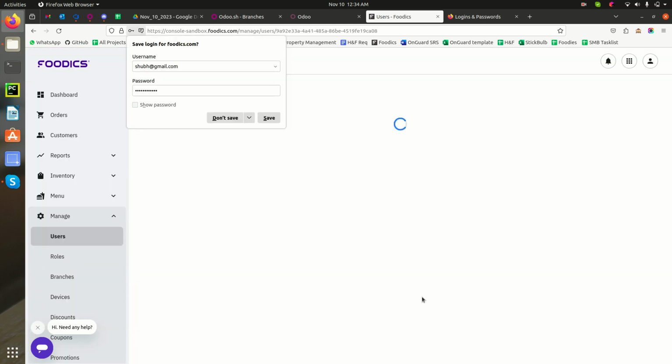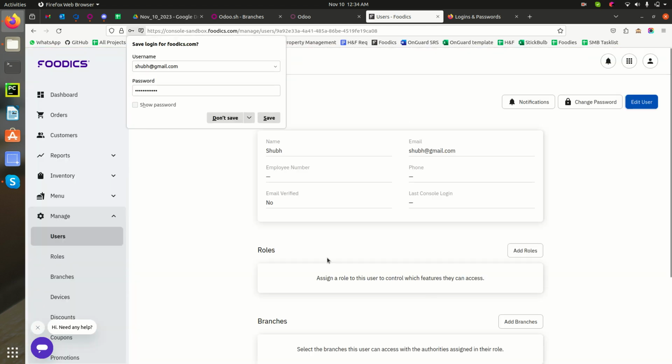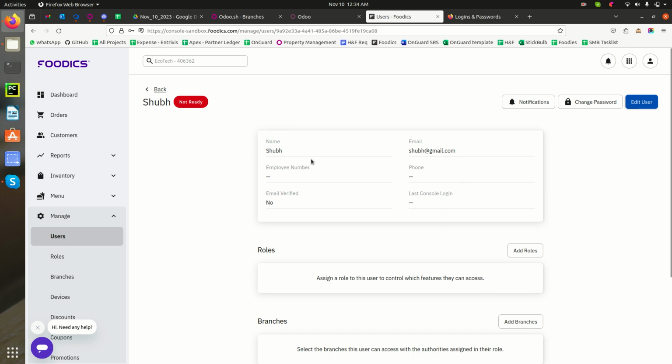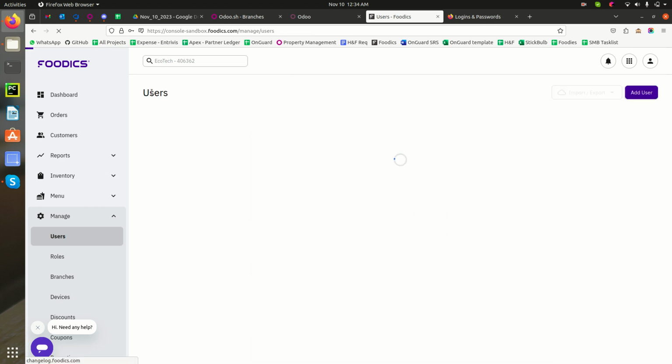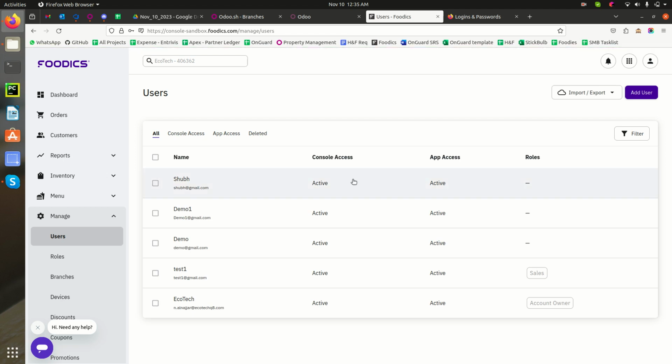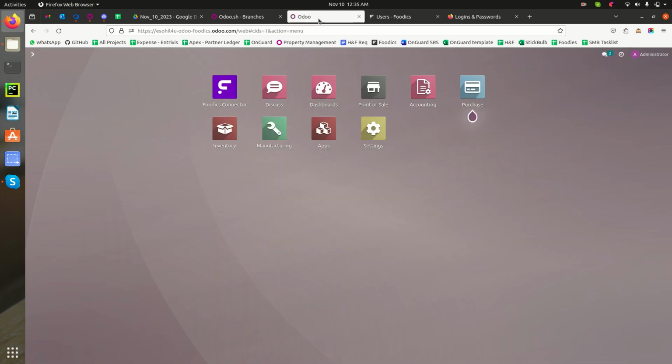Okay, so now the username is already created, and we can go back to all users. There. Okay, so now I'm just going to Odoo, and in Odoo, we have already connected with Foodics,